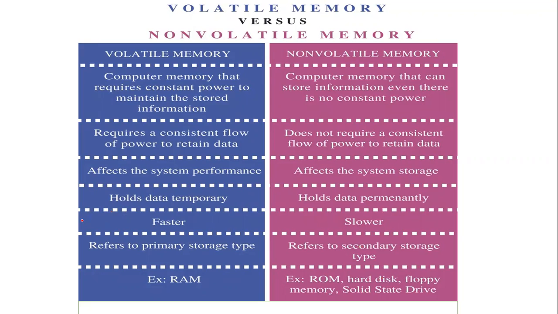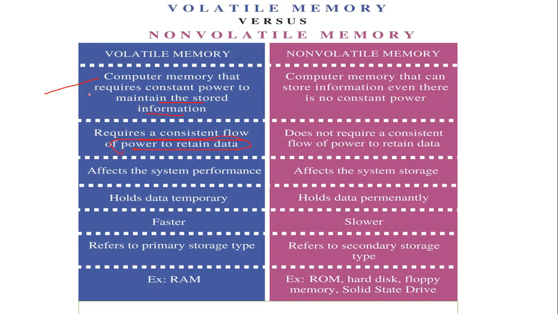So in computer memory, which memory is called volatile memory? The memory that requires constant power to maintain the stored information. The moment the power is off, the memory is of no use. So here you have a constant power requirement, whereas in non-volatile memory, no constant power is required. Even after the loss of power, the content is in existence. Volatile memory requires a consistent flow of power in order to retain the data.